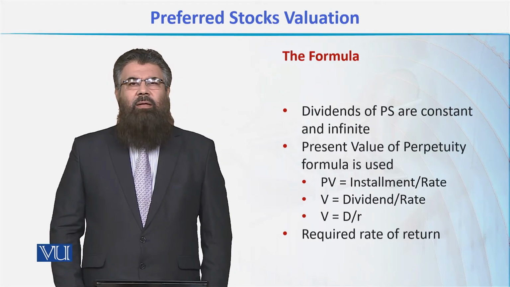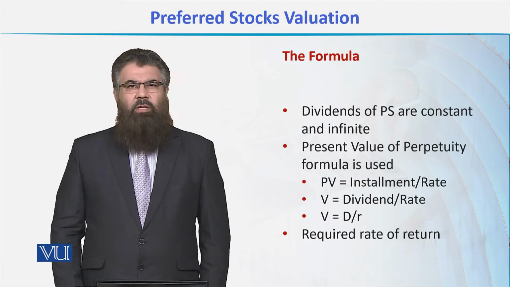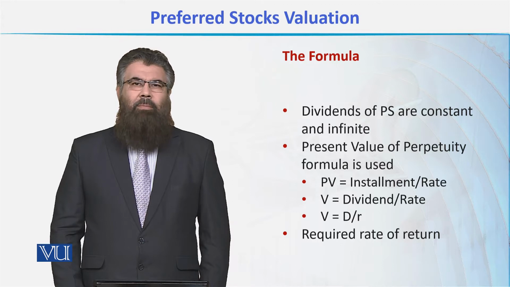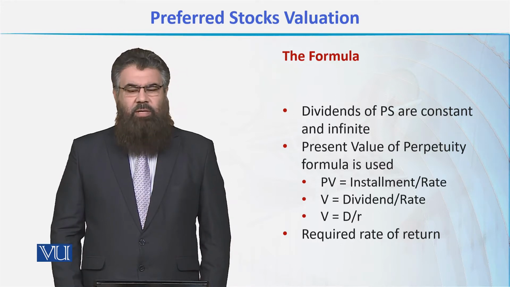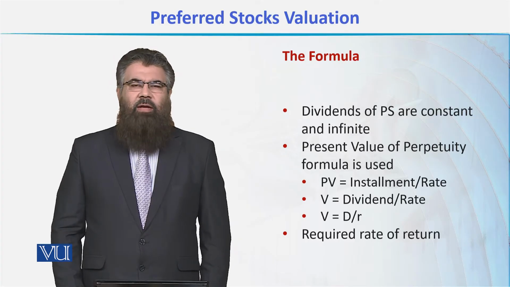We say that the preferred stock's dividends are constant in terms of the amount of the dividend per year, and also that these payments are infinite.